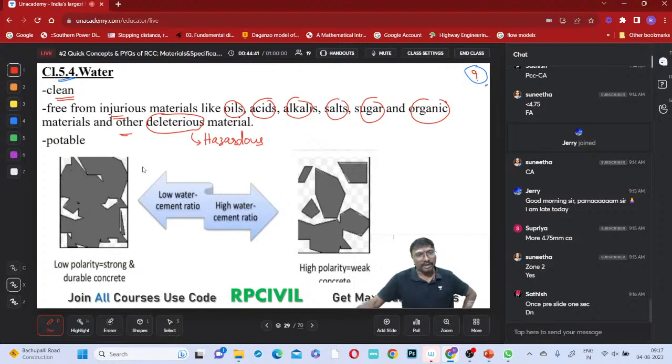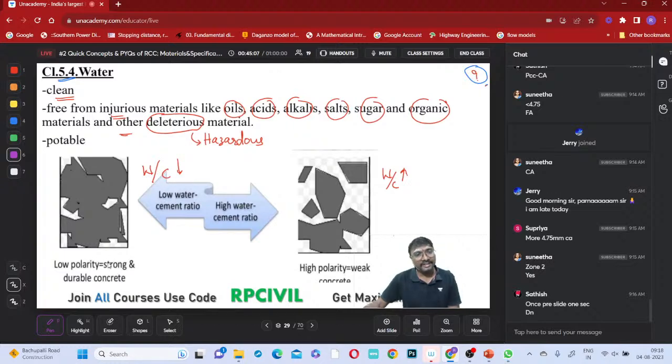Now consider the water by cement ratio. Low water cement ratio means water is of lesser quantity and cement is of higher quantity.